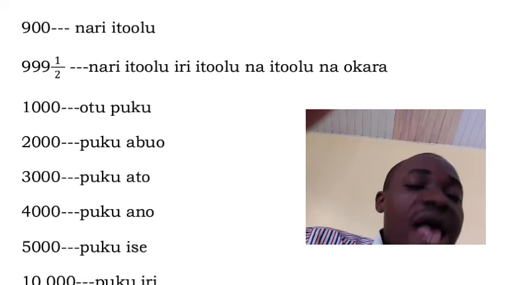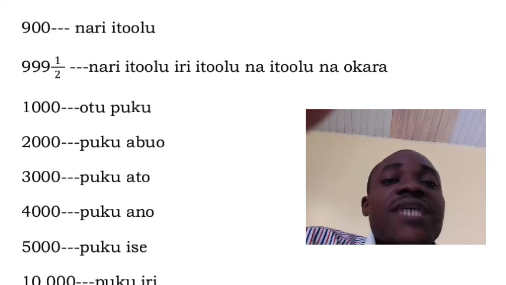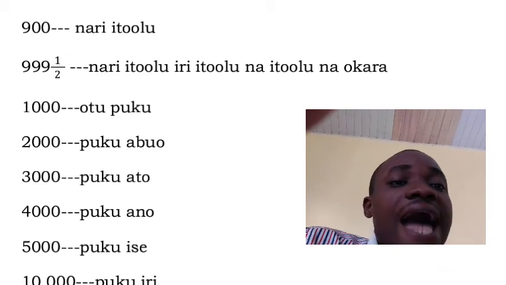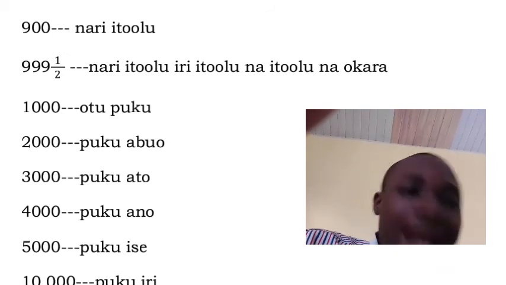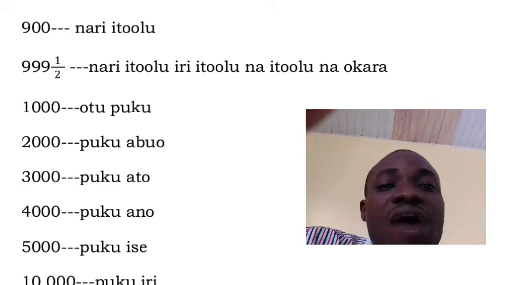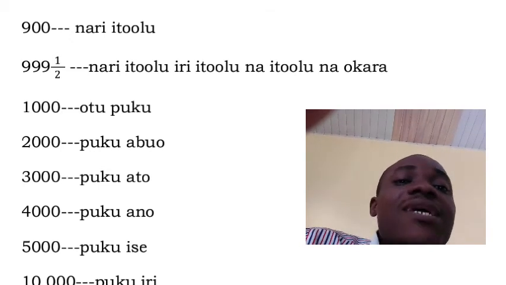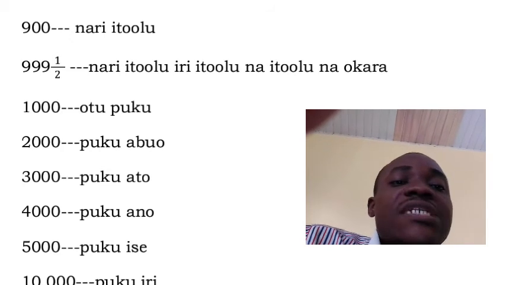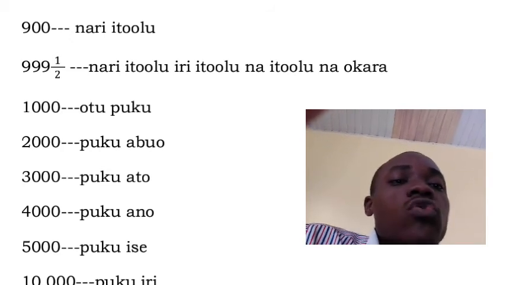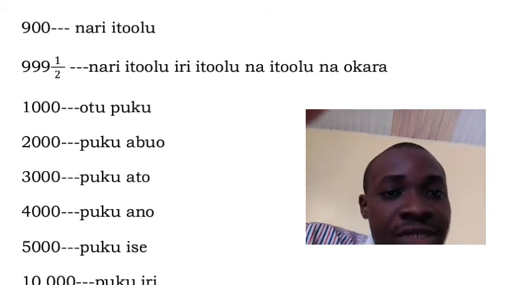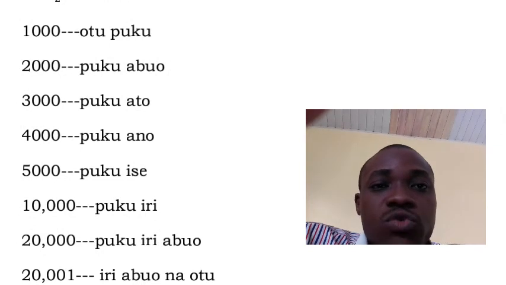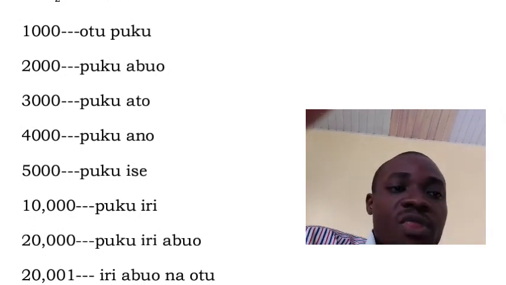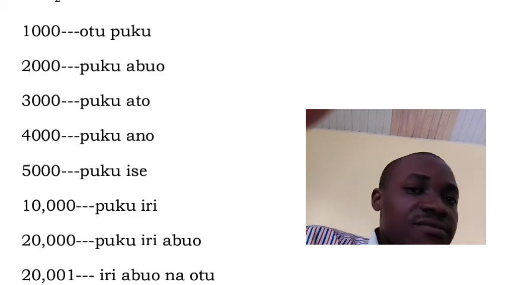999 and what? Half. What does it mean? It means in Igbo, narị itoolu, iri itoolu na itoolu na ọkara. Look at it. 999 and half means in Igbo narị itoolu, iri itoolu na itoolu na ọkara. Then we have 1000, which is otu puku. Puku means 1,000.